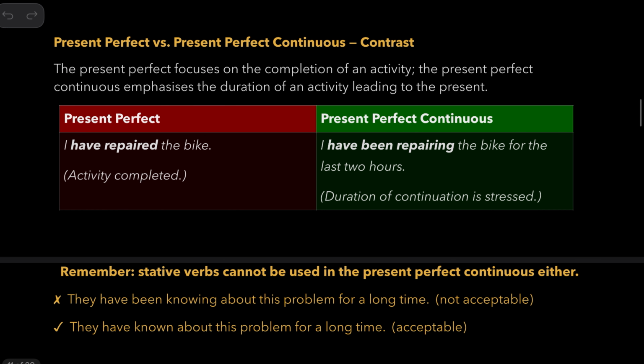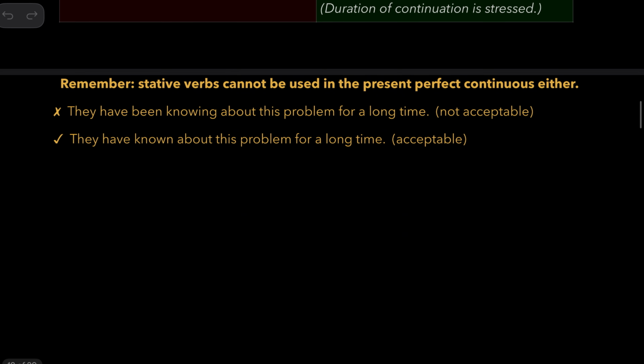Now, the difference between present perfect and present perfect continuous. I have repaired the bike. So, your focus is on the completion of the action here. I have been repairing the bike for the last 2 hours. Here, you are actually focused on the continuation of the activity.